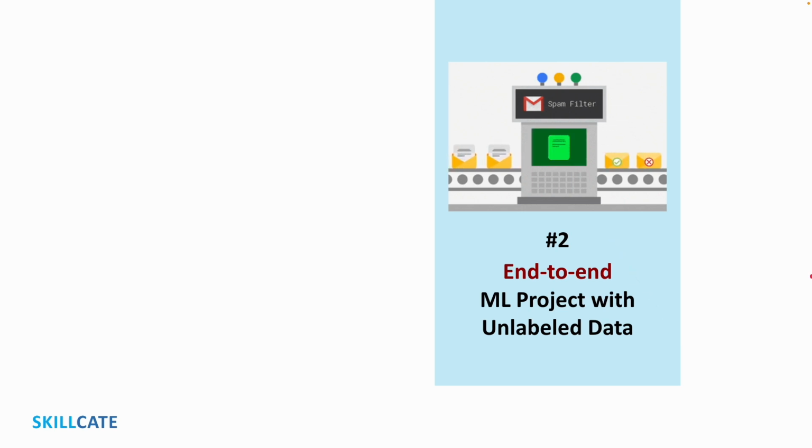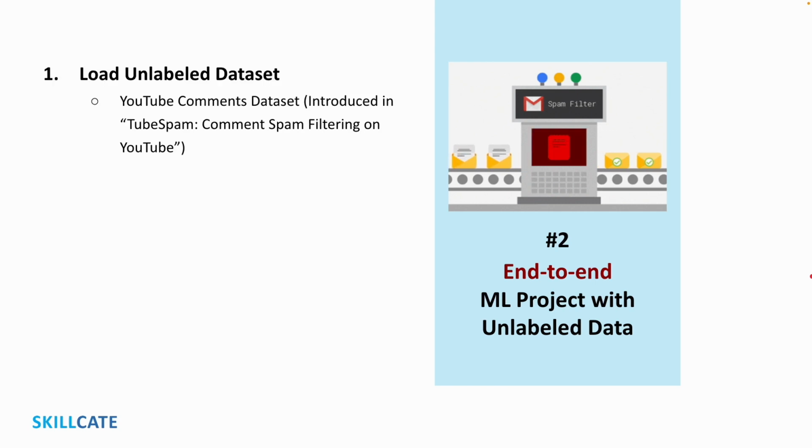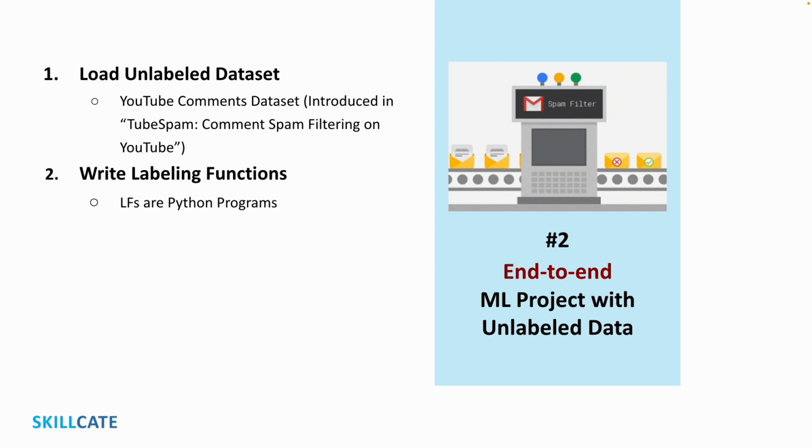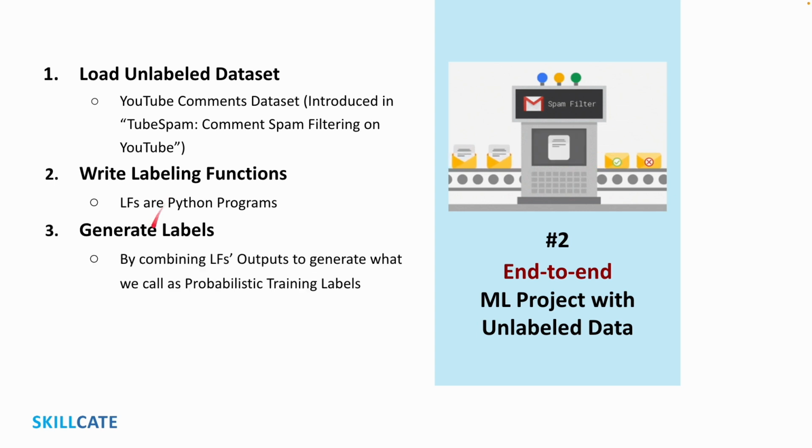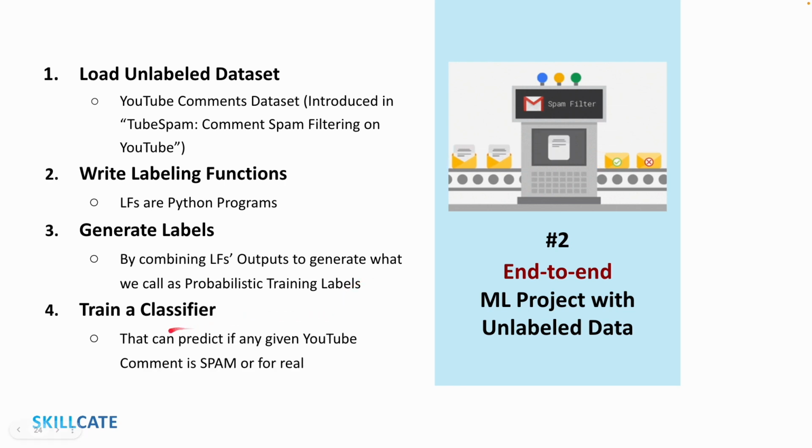So here's what we are going to do in the next 10 minutes or so. First, we load our unlabeled dataset, which is the YouTube comments dataset originally introduced in Tube Spam. Then we write multiple labeling functions or LFs, which are essentially Python programs. We shall discuss more on this in a bit. Then we combine outputs of our LFs to generate what we call probabilistic training labels. And finally, we train a classifier that can predict if a given YouTube comment is spam or for real.